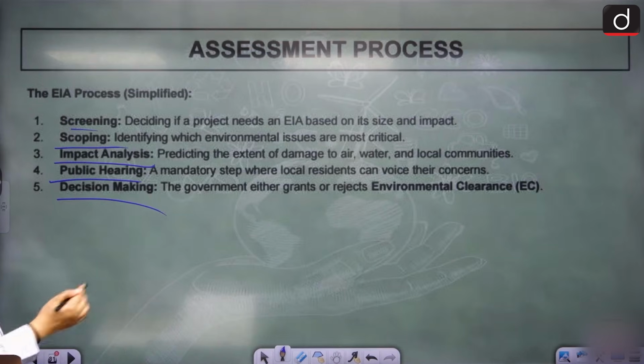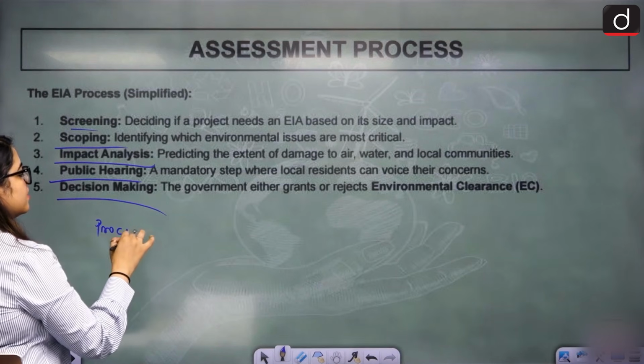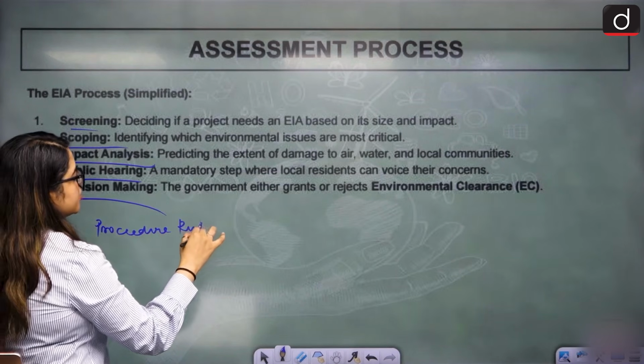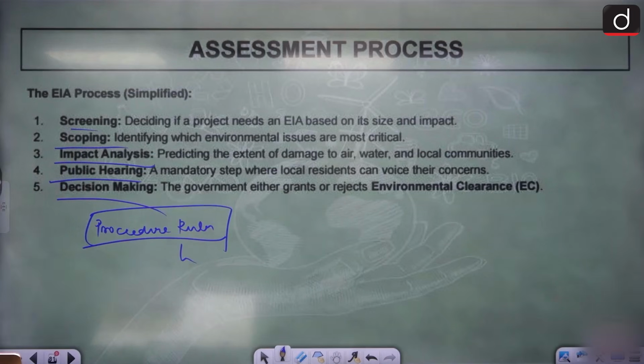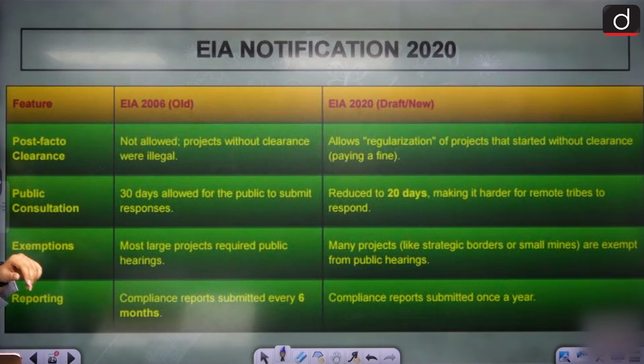How is this done? We have certain procedures and rules established under which we are doing all this. We had EIA 2006. Now we have EIA 2020. Okay, let's see a comparison.